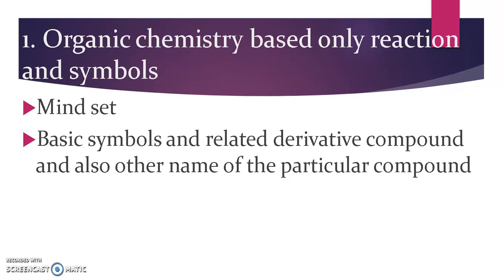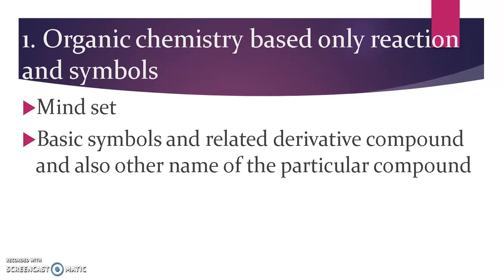Particularly, if you take one compound, you have to know the other names of that compound, and you also have to learn the derivatives of the particular compound. You should know the basic symbol; benzaldehyde means C6H5CHO, so you have to learn that. Benzaldehyde means only that, not only the aromatic benzaldehyde.